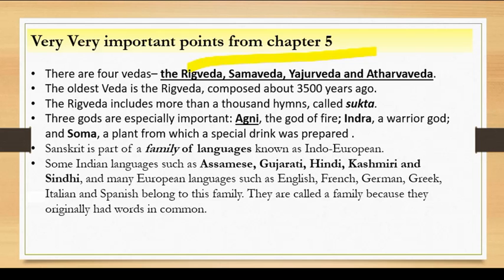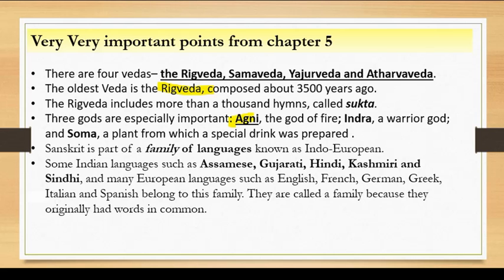Okay, so first of all, the chapter tells you some crude facts like there are four Vedas, as we all know: Rigved, Samved, Yajurved, and Atharved. Okay, so the oldest one is the Rig Veda, and it was composed around 3500 years ago. Okay, and Rig Veda includes more than 1000 hymns, and they are known as Sukta.